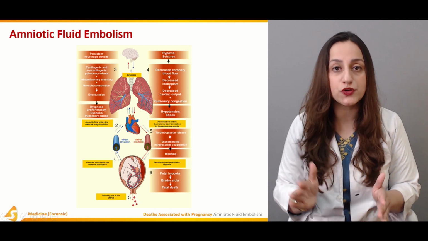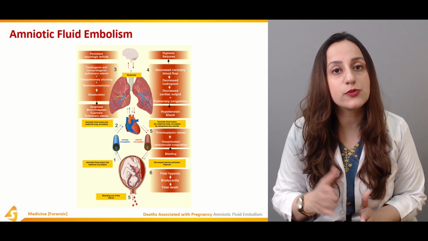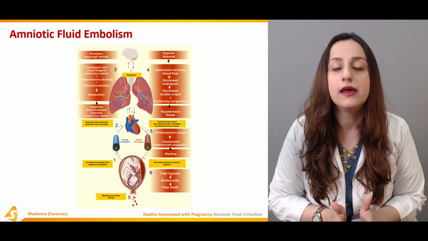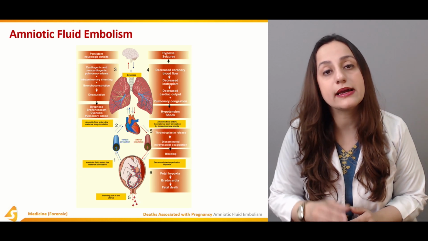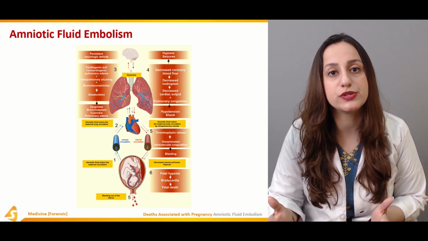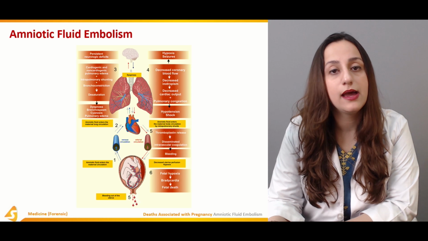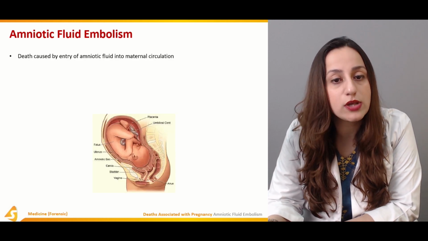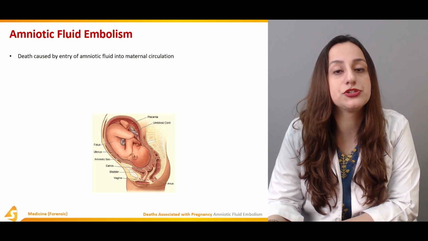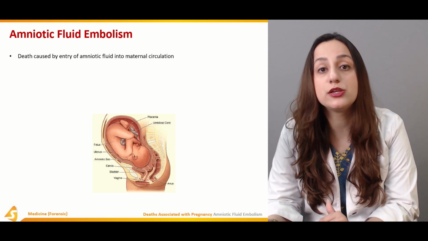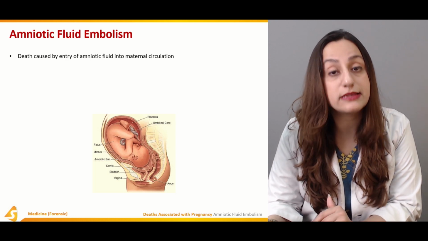So it's basically a series of events. First of all, the amniotic fluid will embolize, and that will result in DIC, and that is going to result in hemorrhage, and that hemorrhage will be the cause of maternal death. And again, the fetus will also go into fetal distress and fetal complications, and that will cause the death of the fetus. Amniotic fluid embolism is very important. It is death caused by the entry of amniotic fluid into the maternal venous circulation. As we have seen in the pathophysiology, it causes a sequence of events that leads to the death of the mother as well as the fetus.